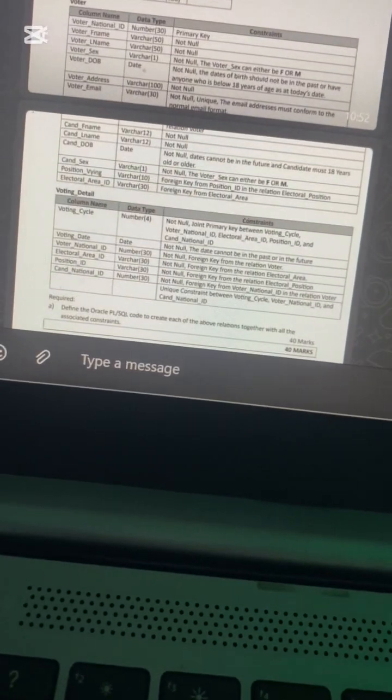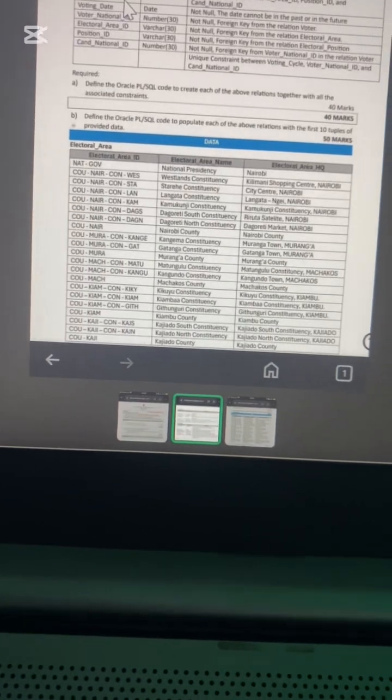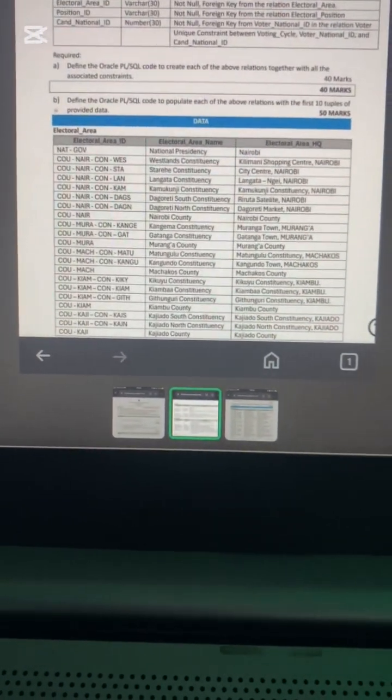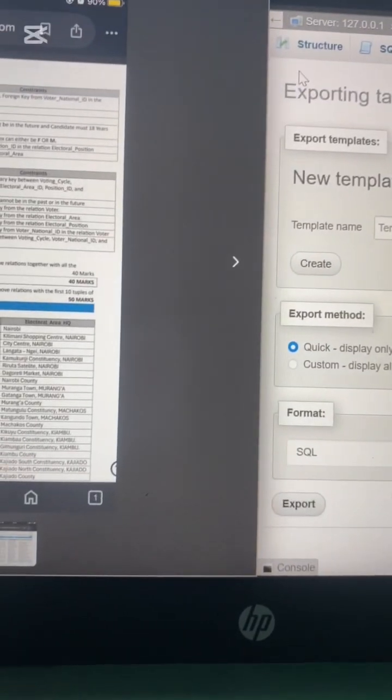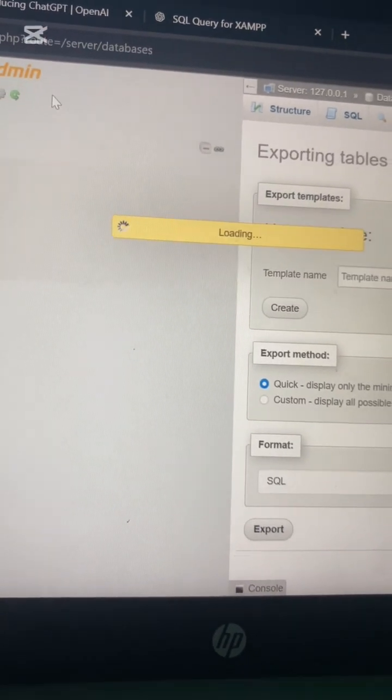Okay, so let me explain. For question 2, all you're doing is creating tables, and for question B, all you're doing is filling the tables with data. I'm going to be using XAMPP to demonstrate the use of this SQL code.